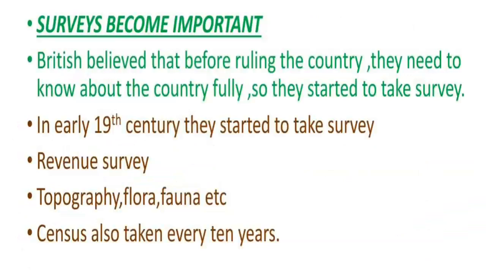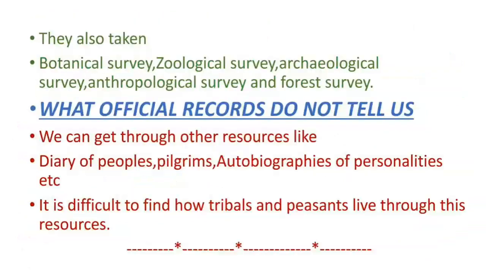And topography, flora, fauna, I already explained. Topography means features of land, flora means plants, and fauna means animals. They also took many other types of surveys, for example forest survey, archaeological survey, and anthropological survey. They also started to take the census, meaning the number of people, the population. How much is the gap for taking the census? It is every 10 years. And the surveys, as I already said, include botanical survey, zoological survey, archaeological survey, anthropological survey, and forest survey. They took these different types of survey.